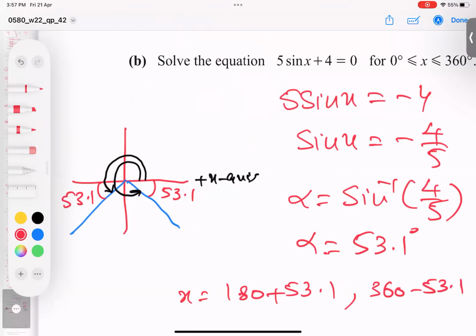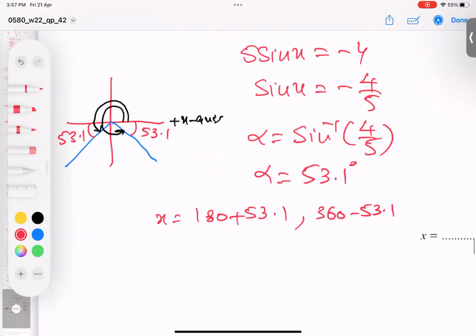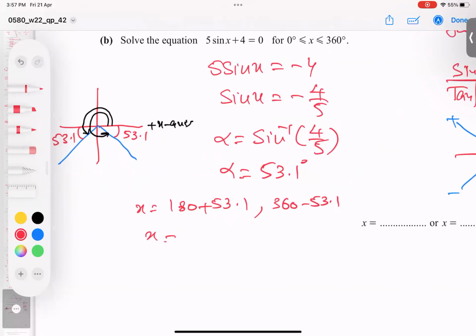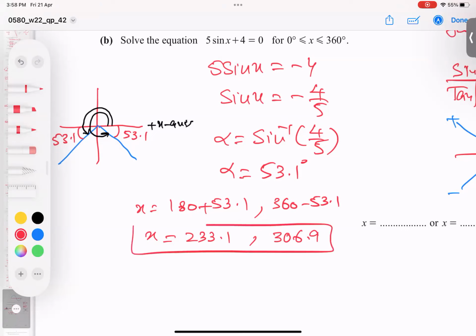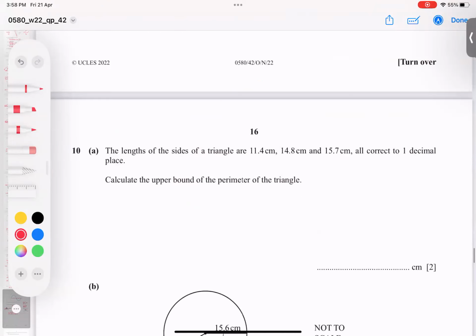And the final answers, which I am getting here, two answers. First answer is 233.1. Second answer is 306.9. Sorry, this is a 9. 233.1. And oh, yes, correct. Yes, I checked in calculator. I hope the point is very clear.